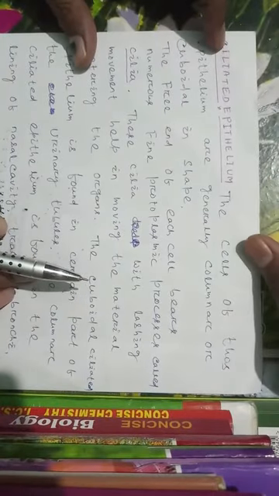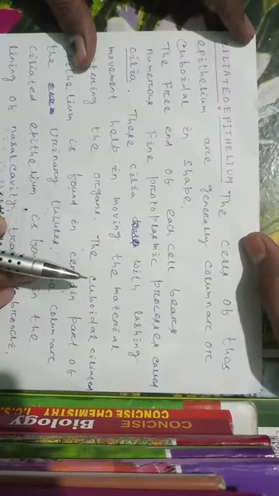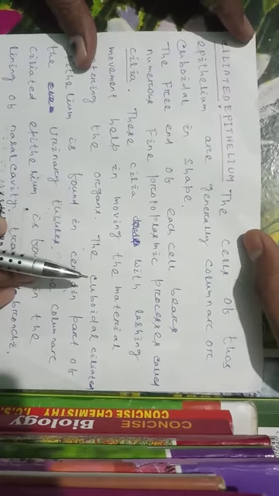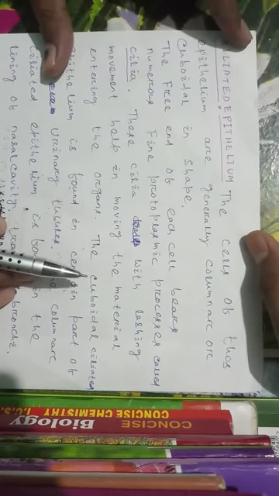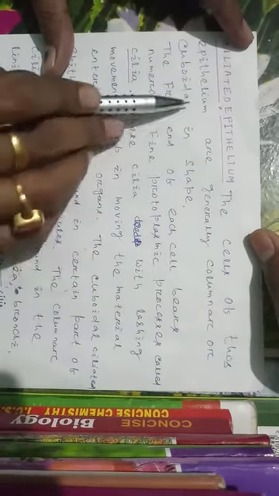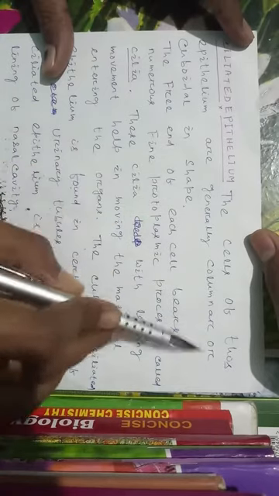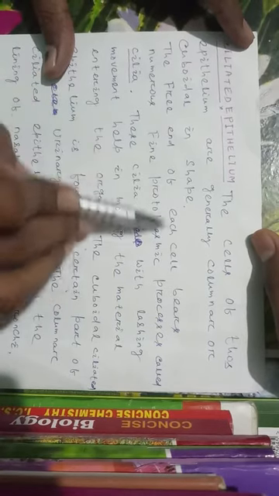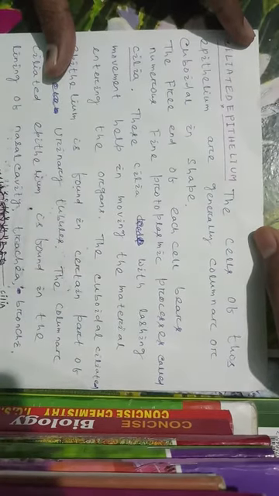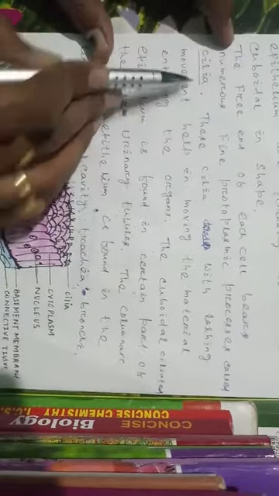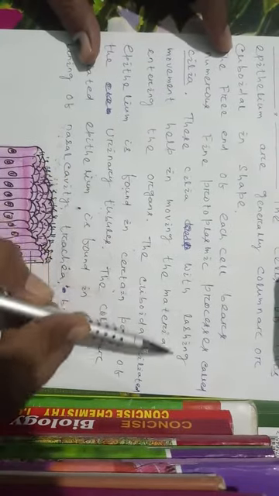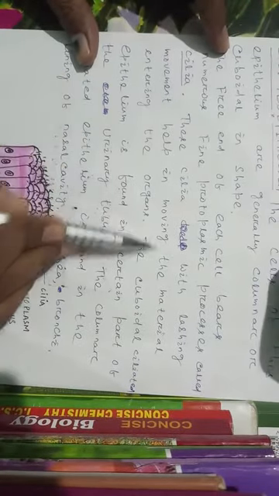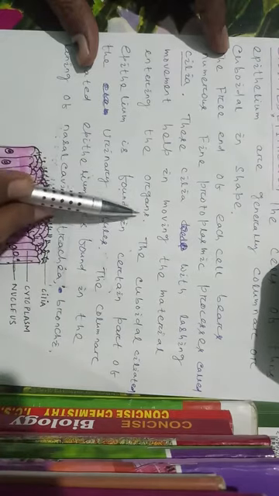The ciliated epithelium, that means this type of epithelial tissue possesses cilia. So this is called ciliated. The cells of this epithelium are generally columnar or cuboidal in shape. That means the cells may be columnar or may be cuboidal. The free end of each cell bears cilia. These are the cilia structure. These cilia with lashing movement help in moving the material entering the organs.